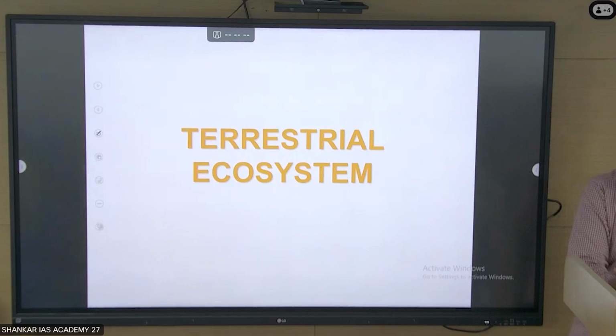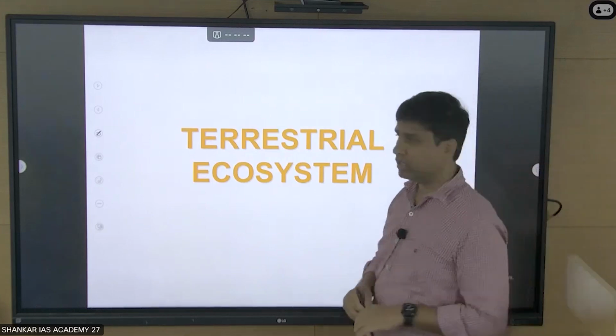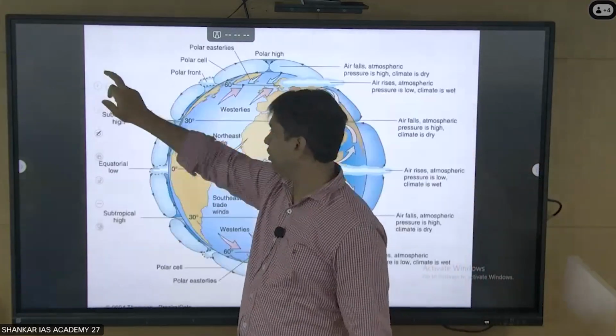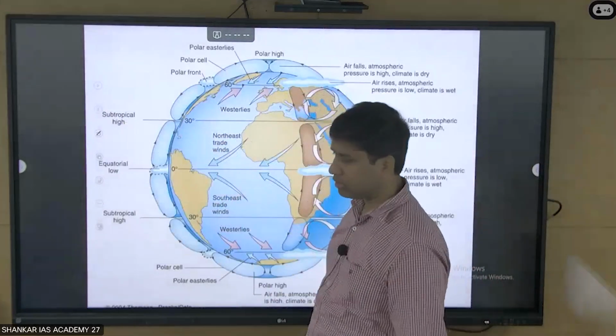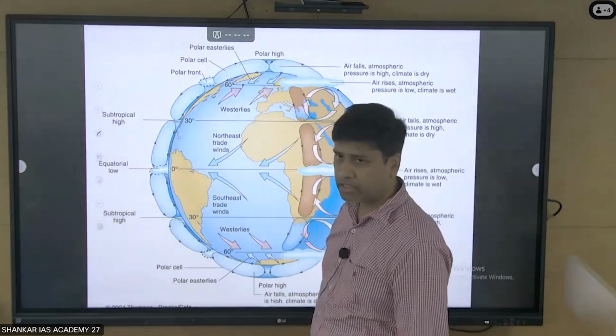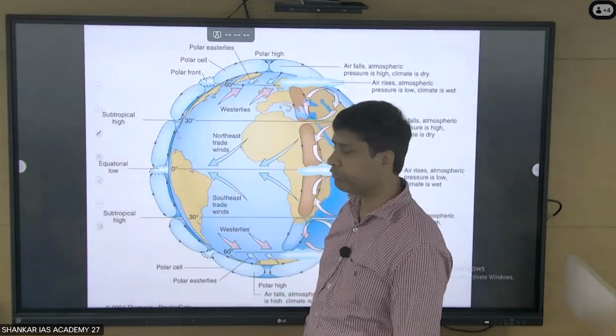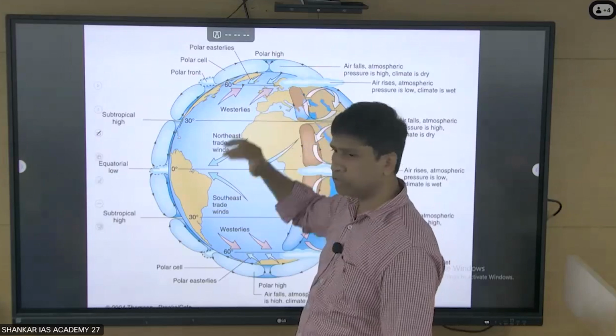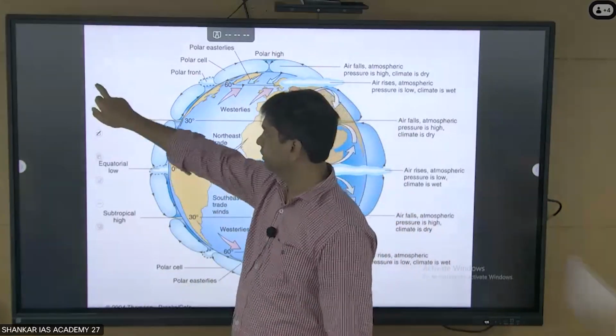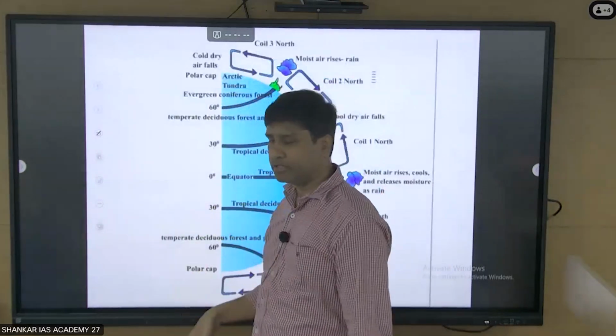We will see the global terrestrial ecosystem, the major ecosystems we'll discuss. For this, you should be good in your pressure belts and wind belts, because that decides your different climatic conditions and different rainfall and temperature factors. Based on that, different vegetation is determined. That's how it determines your different vegetation.